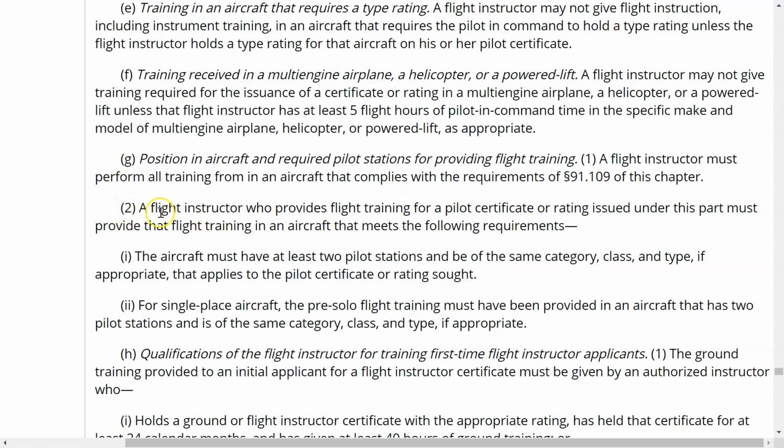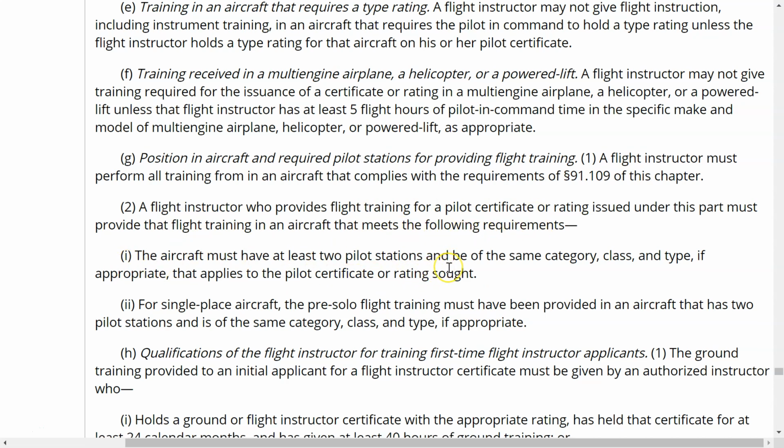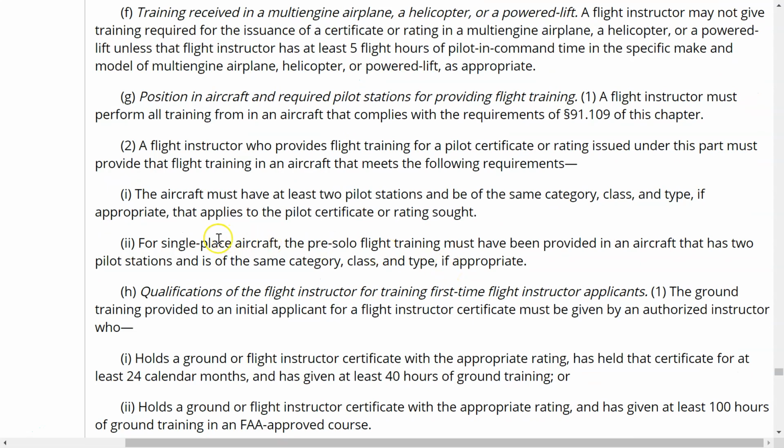G2 says, a flight instructor who provides flight training for a pilot certificate or rating issued under this part must provide that flight training in an aircraft that meets the following requirements. The aircraft must have at least 2 pilot stations, be of the same category, class, and type, if appropriate, that applies to the pilot certificate or rating sought, and for a single-place aircraft, the pre-solo flight training must have been provided in an aircraft that has 2 pilot stations and is of the same category, class, and type if appropriate.